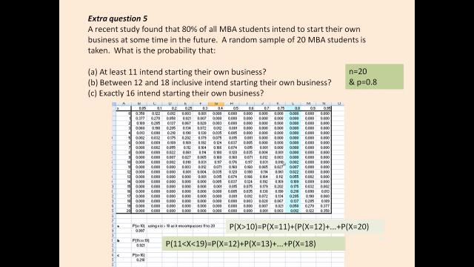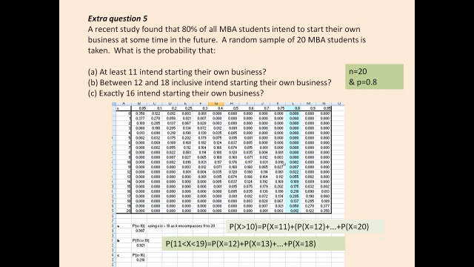Now, as soon as we know we're dealing with a probability question, we need to think about what type of probability question it is. Certainly the fact that we've got one fixed probability as well as a sample of a certain number of students, and we're repeating something for each of the students, asking them whether they intend to start their own business, does suggest to me that this is a binomial situation.